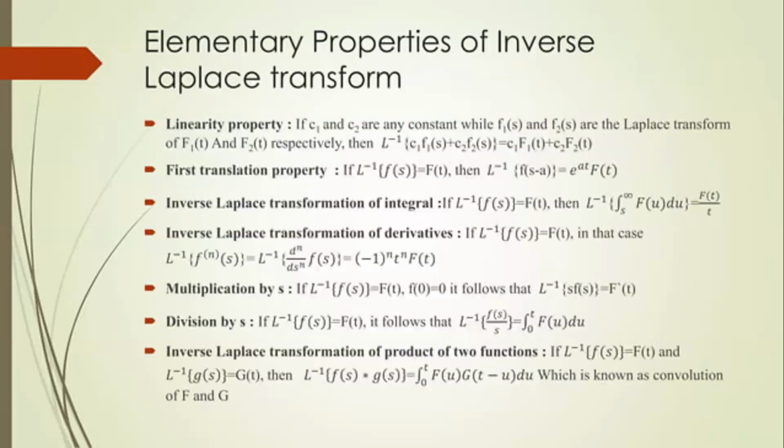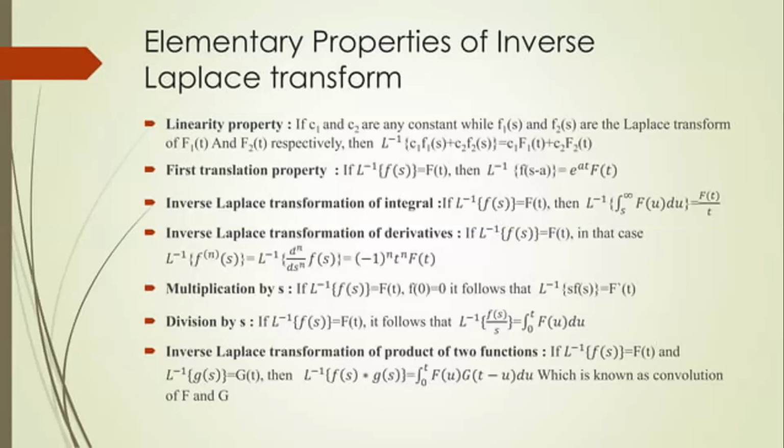So here are a few elementary properties. The linear property: L inverse of C1 F1 of s plus C2 F2 of s is equal to C1 f1 of t plus C2 f2 of t. These are exactly the same as in the Laplace transform, just as L comes to this side it becomes L inverse. So these will be the same properties as the Laplace transform, but if you change the L from one side to another side, it becomes L inverse. Using these formulas, we can easily convert algebraic expressions back again.